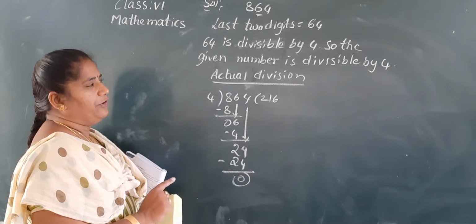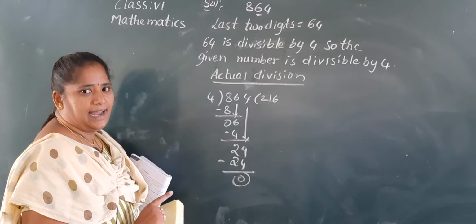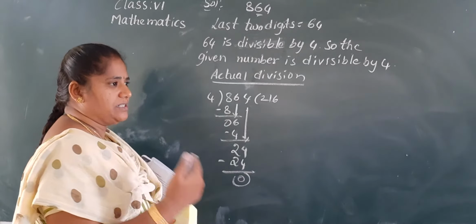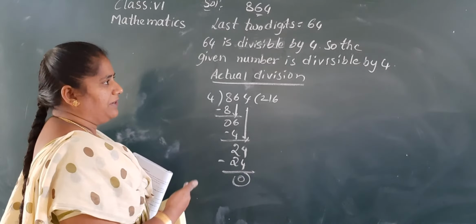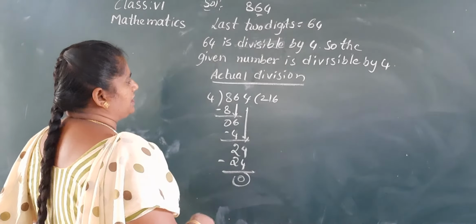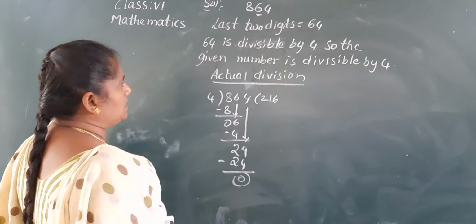Okay. So, before I told you, no, 64 is not divisible by 4. Is that correct? No, that is wrong. Already we checked it. 64 is divisible by 4. So, the given number is divisible by 4. And we checked it by actual division also. Okay, ma? And next one.